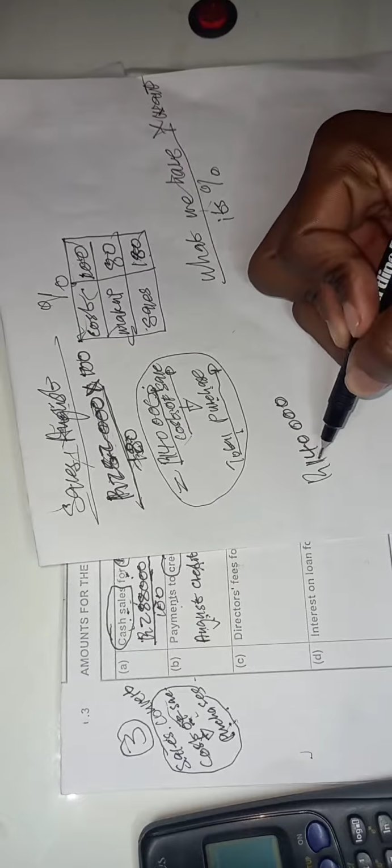So now we're going to take our total purchases and turn them into credit purchases. We have to check the information which says what percent credit purchases are of total purchases.